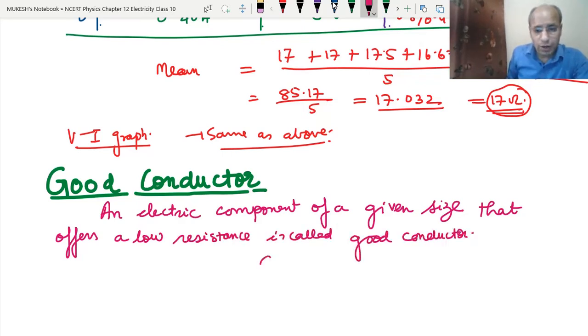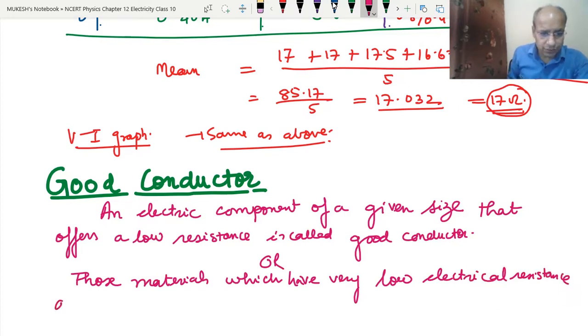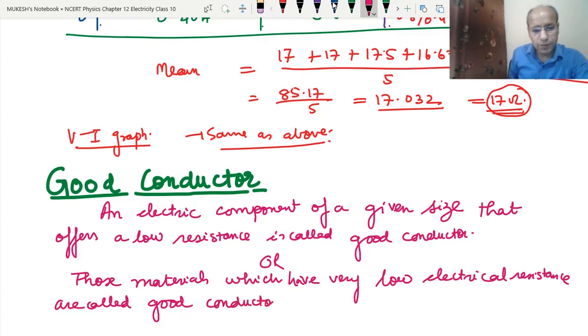Or how can we define it? Those materials which have very low electrical resistance are called good conductors.